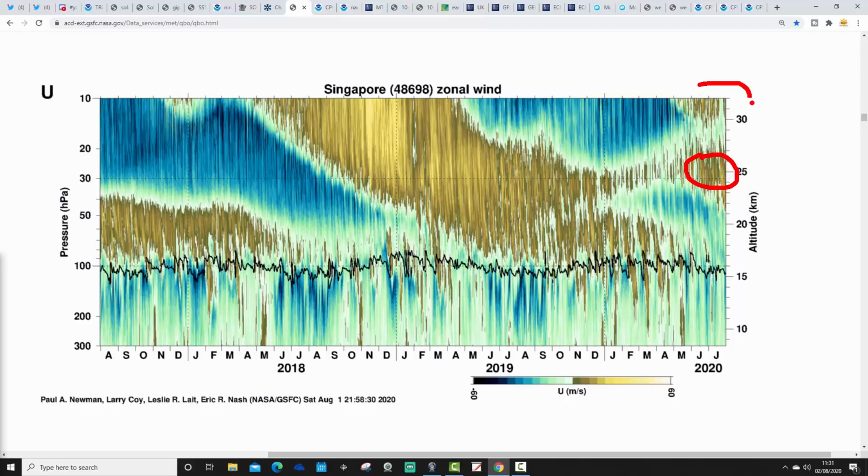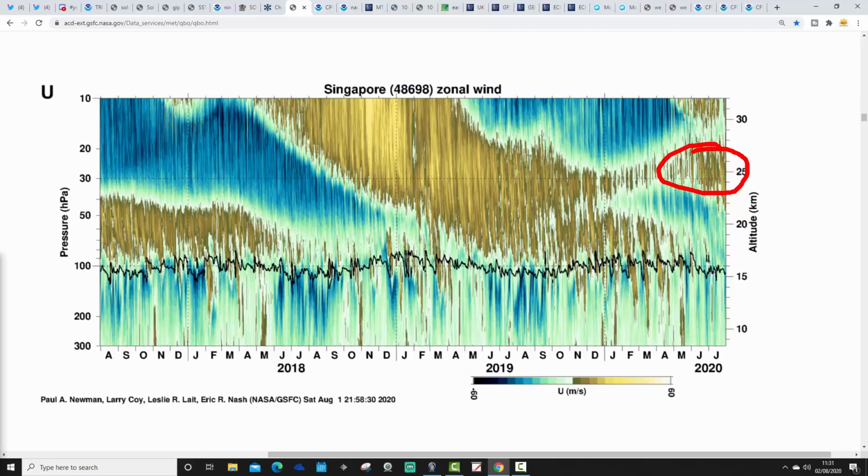We also see westerly QBO right at the top of the atmosphere in the stratosphere at around 10 HPA up here. That's not particularly unusual. If we were in an easterly QBO, as we should be now, then by this point you expect to see westerly QBO beginning to re-emerge right at the top of the stratosphere, but it takes a while for that to move down into the troposphere, of course. So that's not particularly unusual, what's going on up there. It's what's happening in the tropospheric level of the atmosphere that's quite unusual. Westerly QBO does not want to go, and so we're still stuck somewhere between an easterly and a westerly QBO, and we're waiting to see how this is going to resolve itself.